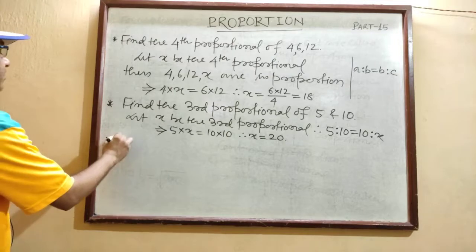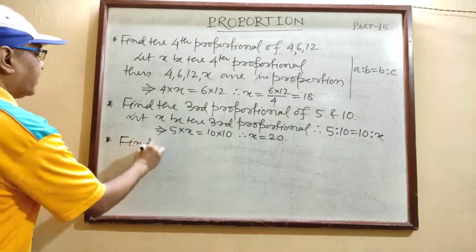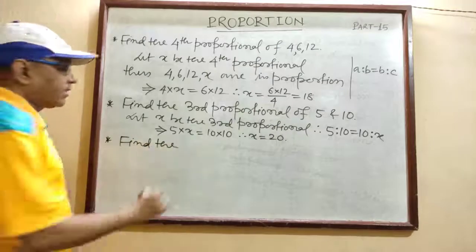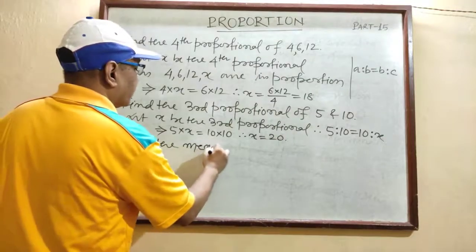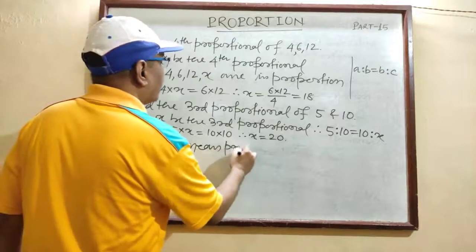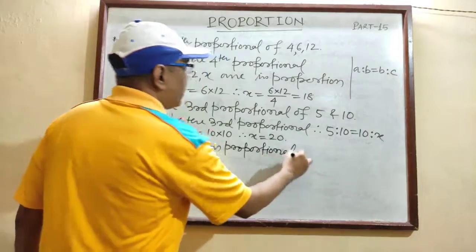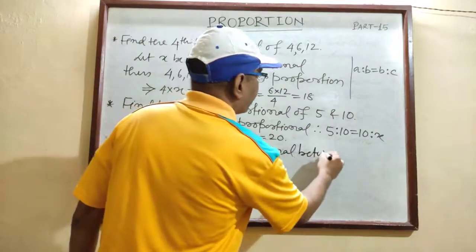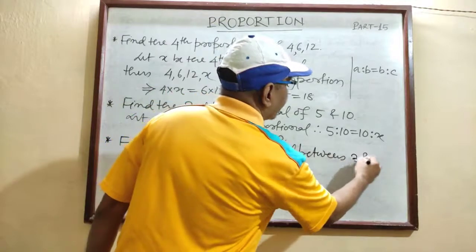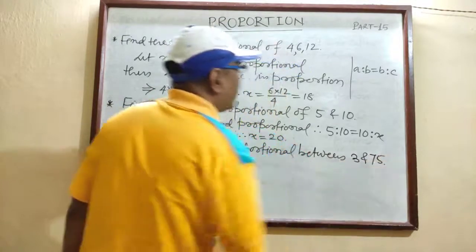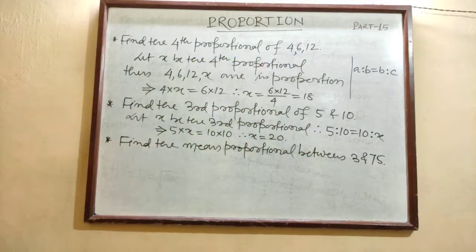Let us see one problem more. Find the mean proportional. Now it is between 3 and 75. This is your question. Find the mean proportional between 3 and 75.